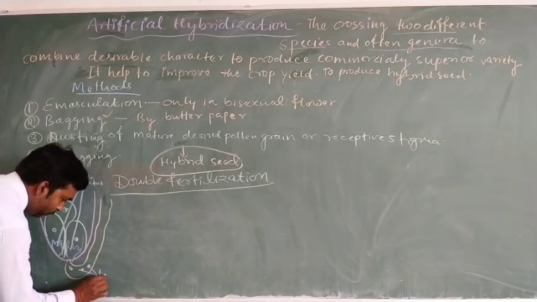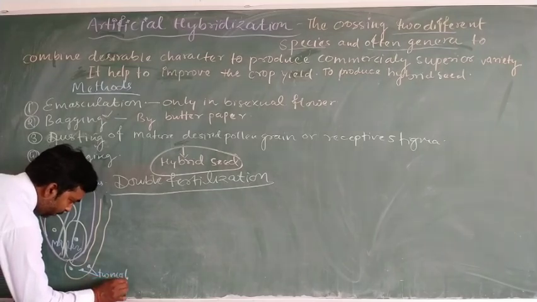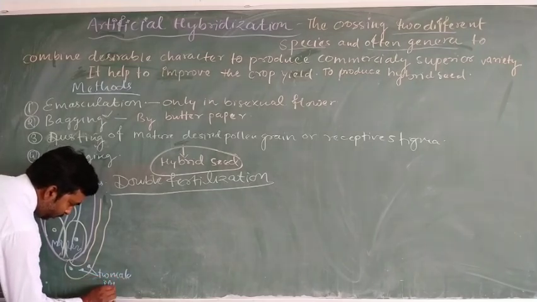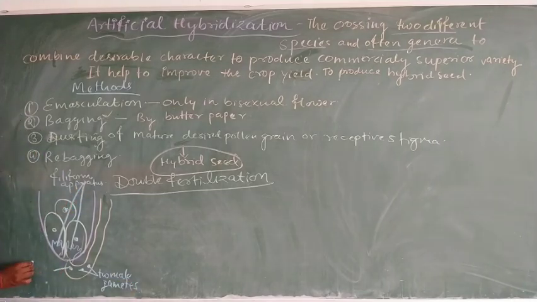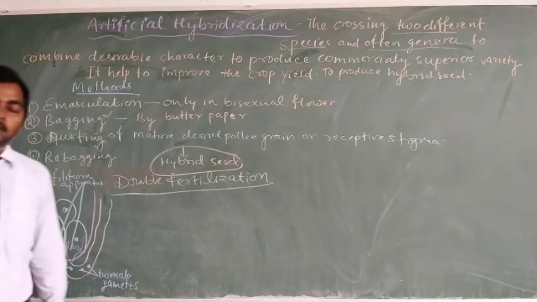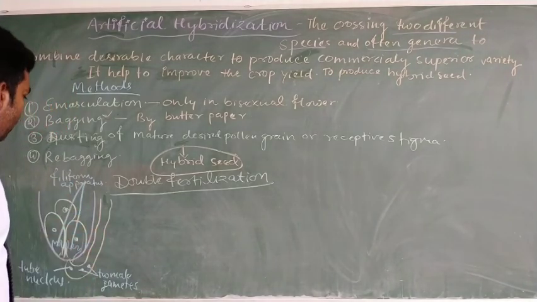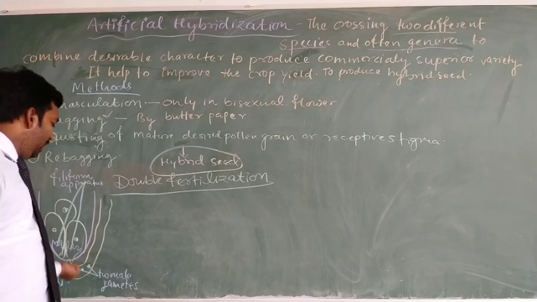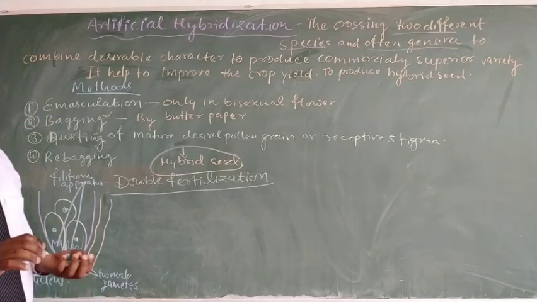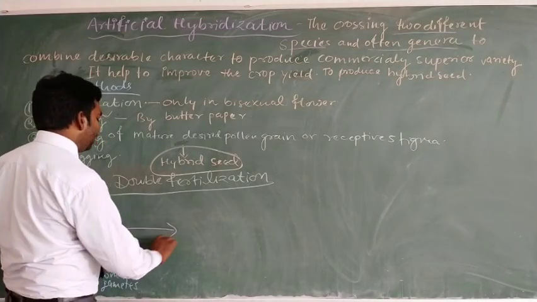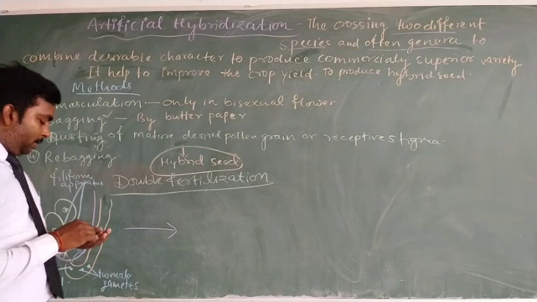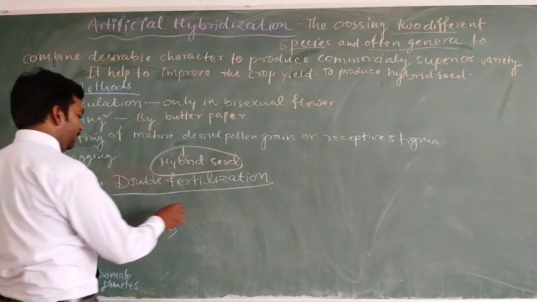So these are the two male gametes, and here there is a tube nucleus. The tube nucleus allows the elongation of the pollen tube, while the two male gametes lastly reach the synergids and lead to fertilization.